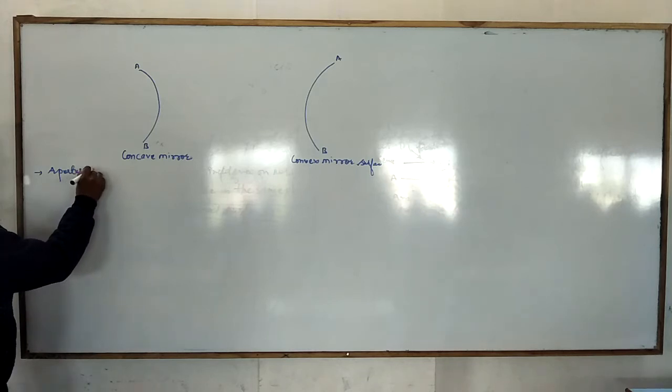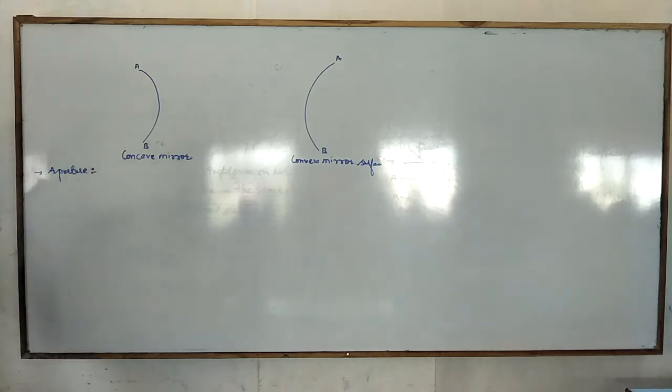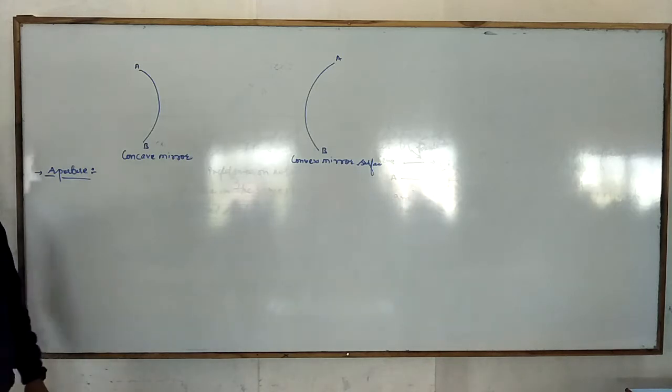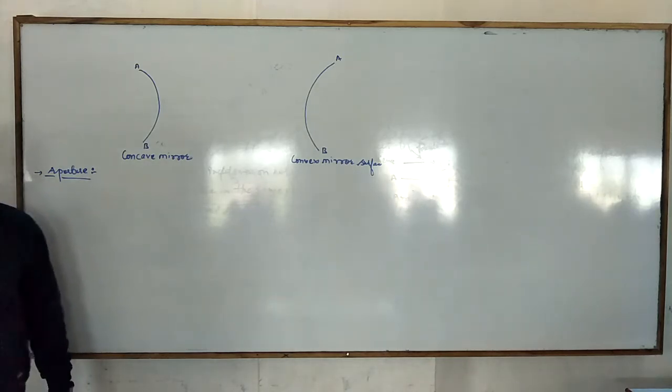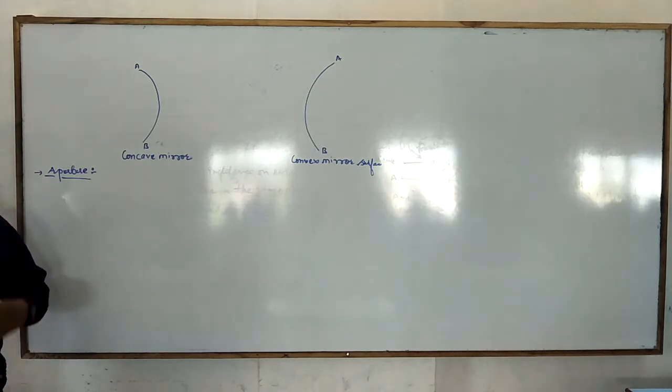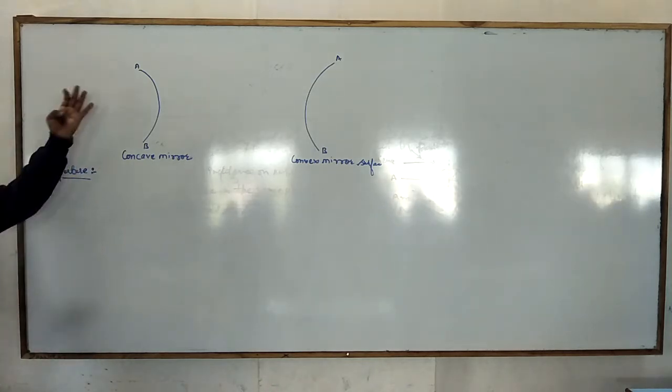Okay, so first we will understand about the aperture. So what is the meaning of aperture? Aperture is the size of the reflecting surface. It means this is the part where the reflection will happen. Okay, it means reflection will be done by this aperture.